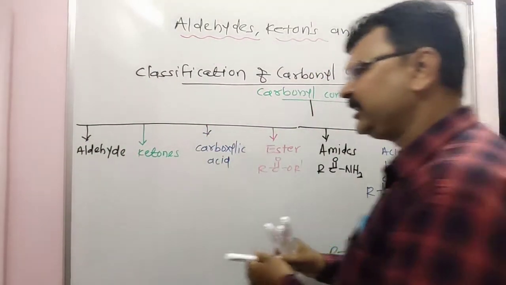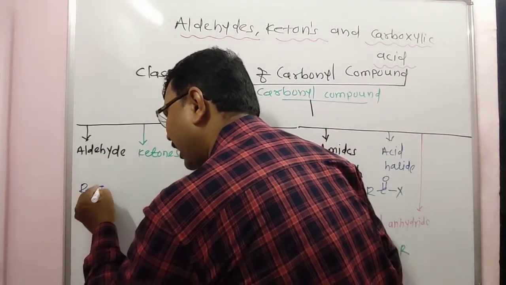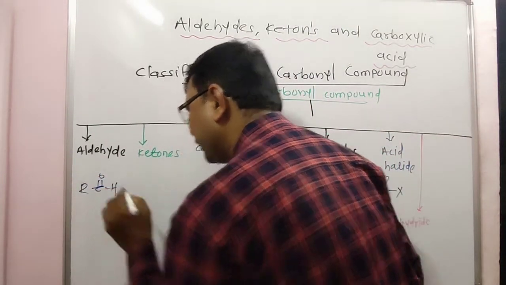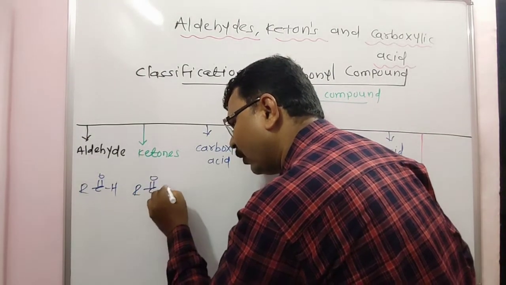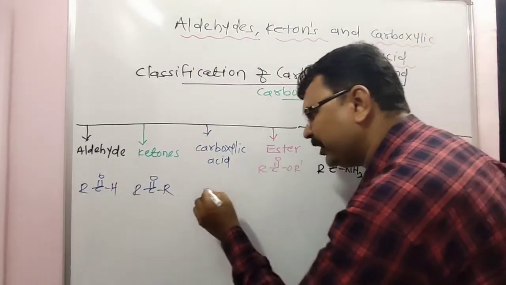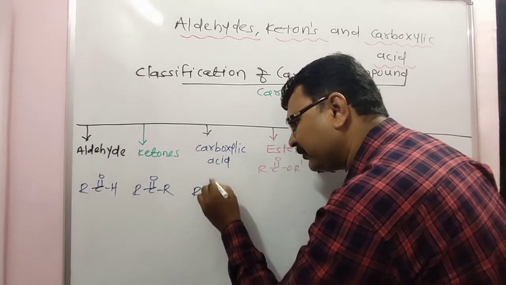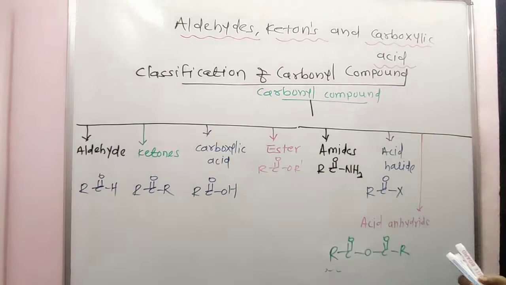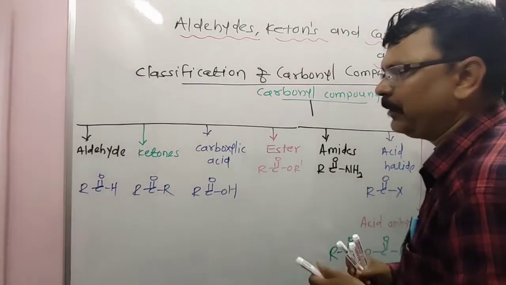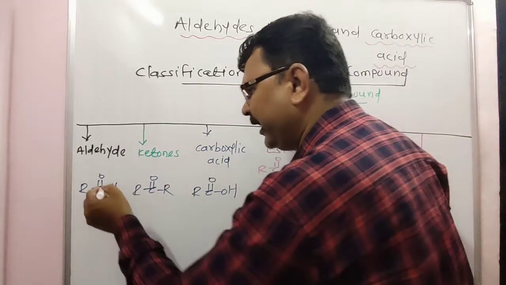Look here, aldehydes here, simple: RCOH. Ketones, RCOR. Carboxylic acid, RCOOH. Okay. Look here. In case of aldehyde, containing